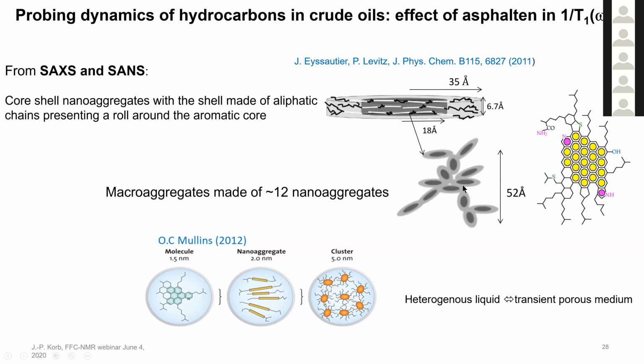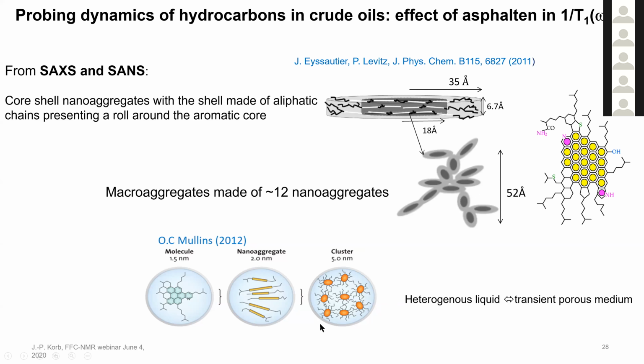The aggregation is not only at the nanoaggregate level, the nanoaggregates also aggregate in macro aggregates of 12 to 15 nanoaggregates, no more. So Mullins from Schlumberger showed that in this heterogeneous liquid you have the molecule, then the nanoaggregate, and then the cluster.